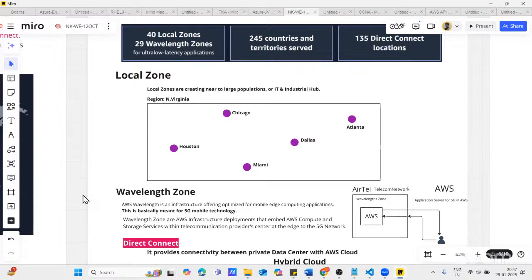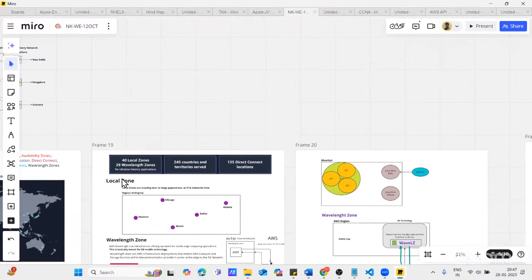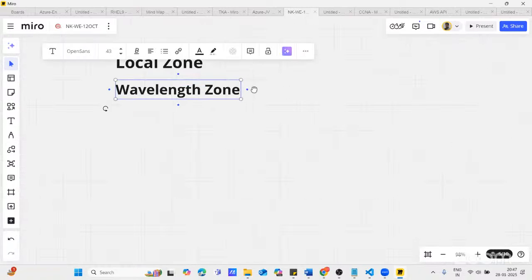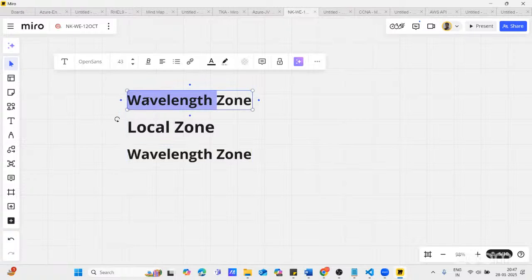But generally, what kind of a zone are we using? We have three different types of zones. Let me tell you once again. One is availability zone.